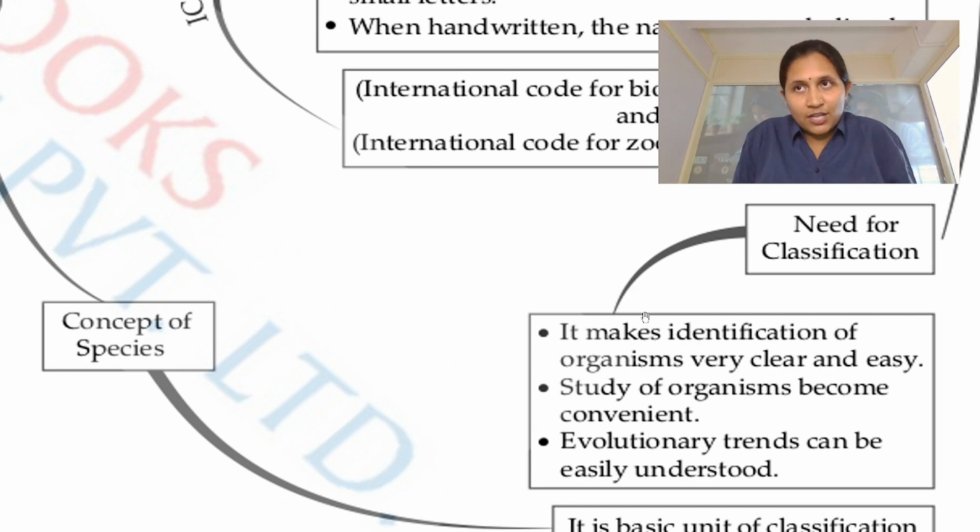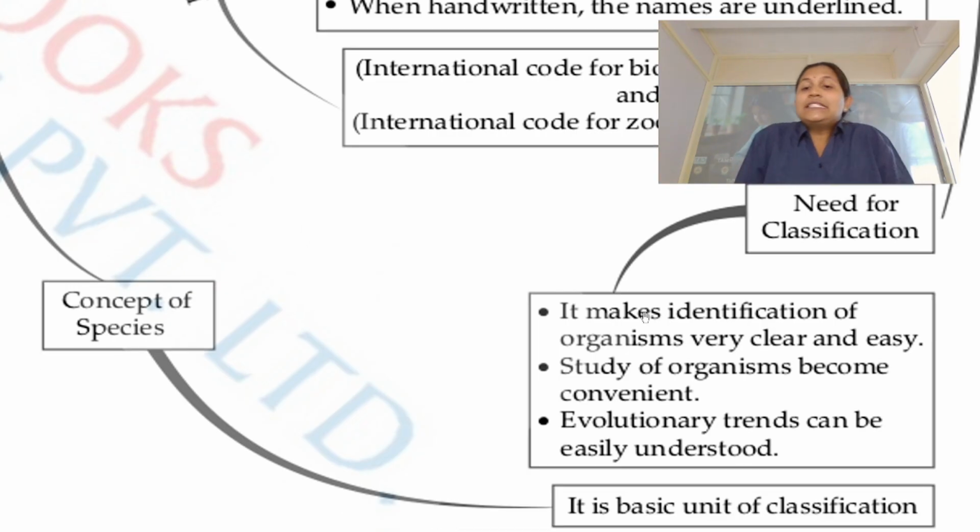That is what classification does, and on that basis it is much easier to identify them, because we have classified this as a blue chalk. If I say please get me a blue chalk, you will of course pick a blue chalk because you know it is classified, and hence the identification is much clearer. Next, the study of organisms becomes much more convenient. As we have identified and classified them, it is much easier to study them. It won't be a mess anymore. It will be very organized, so you can study a respective thing.